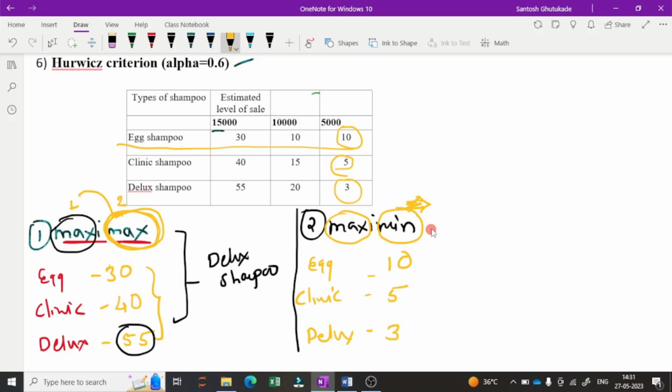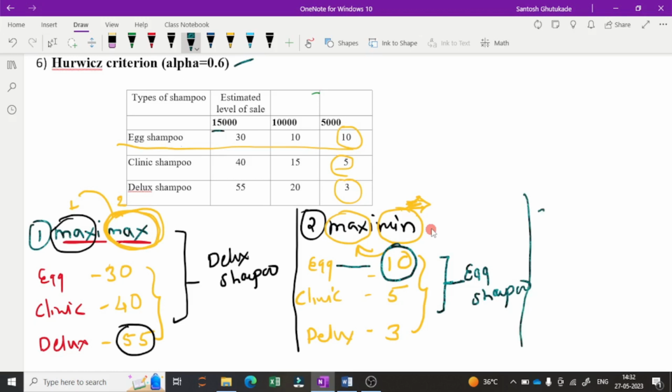Next part is maximum. Now we have calculated this minimum, and from these minimums we are focusing on the maximum value. So here 10, 5 and 3. From these, 10 is the maximum, which belongs to the egg shampoo. So by this condition we will select the egg shampoo. So if we use the Maximin criteria, we are going to select the egg shampoo. If we use the Maximax criteria, we are going to select the deluxe shampoo.